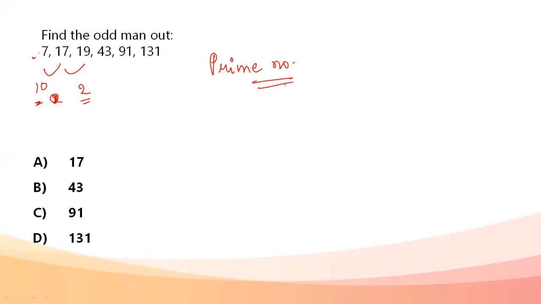Okay, so here 7 is prime, 17 is prime, 19 is prime, 43 is also prime. 91 is actually not prime; 91 is 13 times 7. 131 is also prime. So out of all the numbers, every number is prime, but 91 is composite. So my odd man out in this series is 91. Okay, my answer is option C.